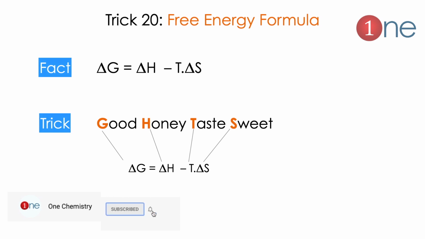Next tip will be on free energy. The free energy formula is delta G equals delta H minus T multiplied by delta S. So how can we memorize this formula? From the words "good honey taste sweet". The first letters are G, H, T and S. So delta G equals delta H minus T delta S. It is easy and catchy.